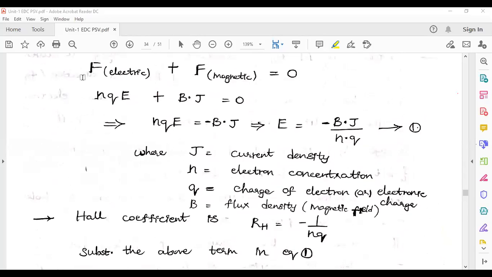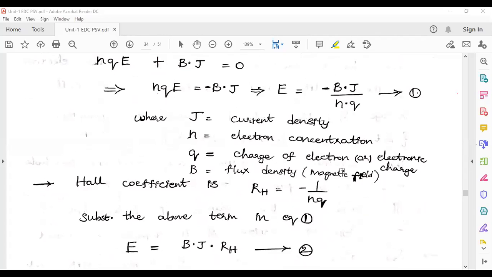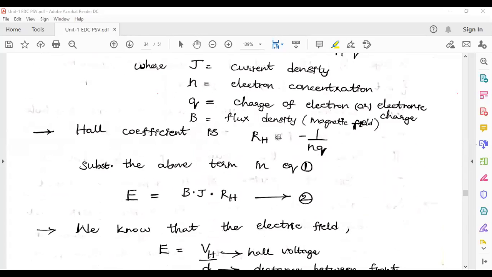First I am considering forces here. That force is electric force plus magnetic force. I am taking this term, that is NQE plus BJ is equal to 0. Finally, I am going to acquire the term with respect to this electric potential capital E. This is the term. And substituting RH term, then the term will become BJRH.